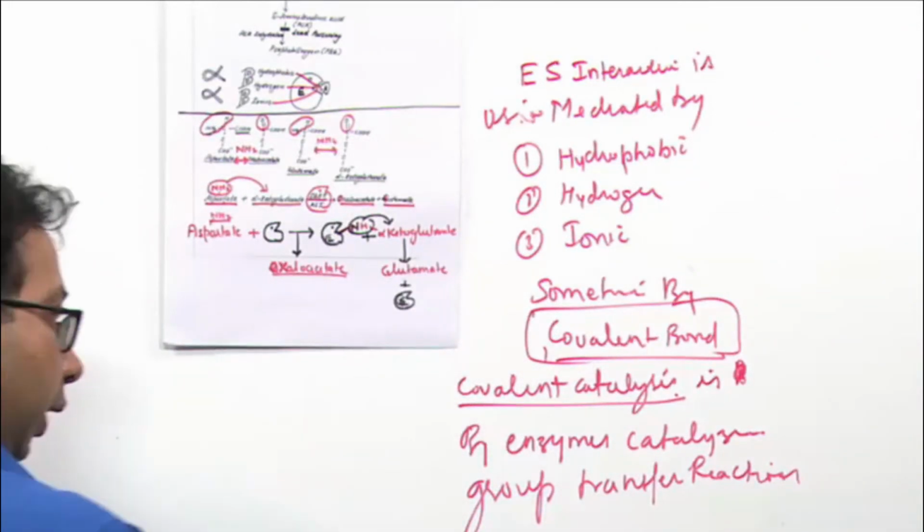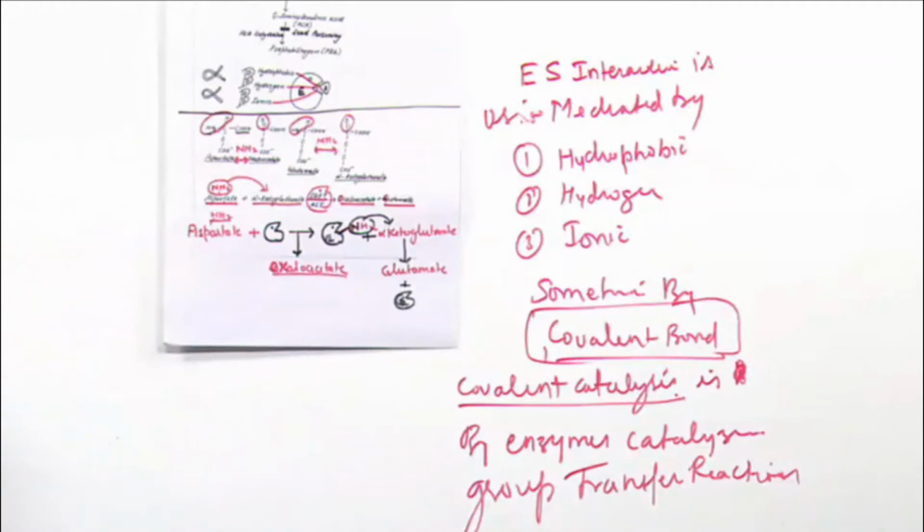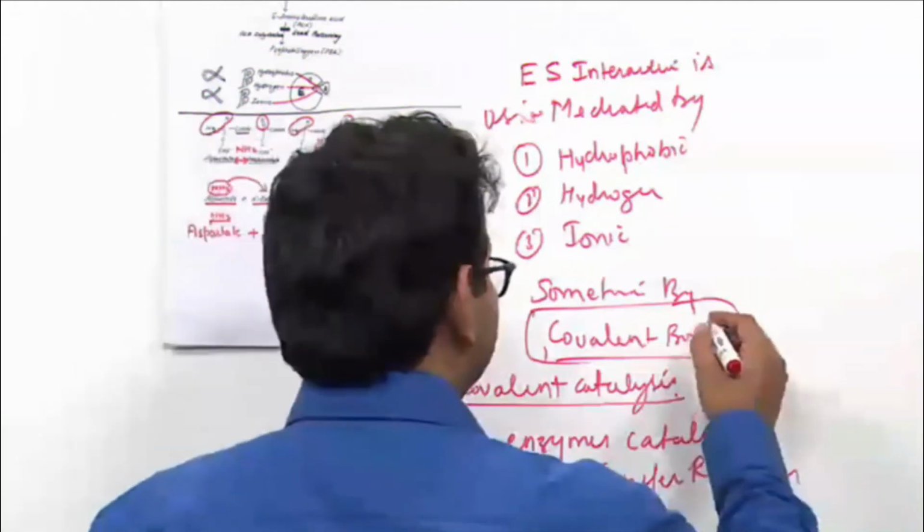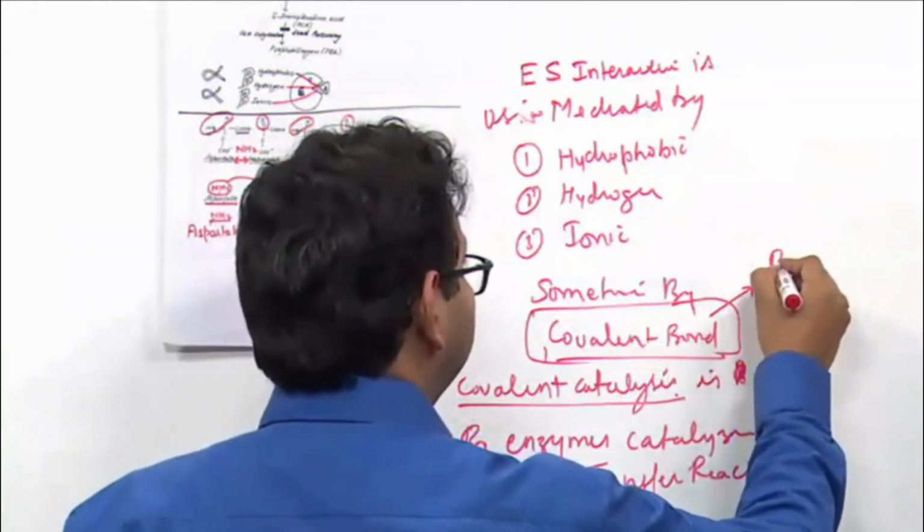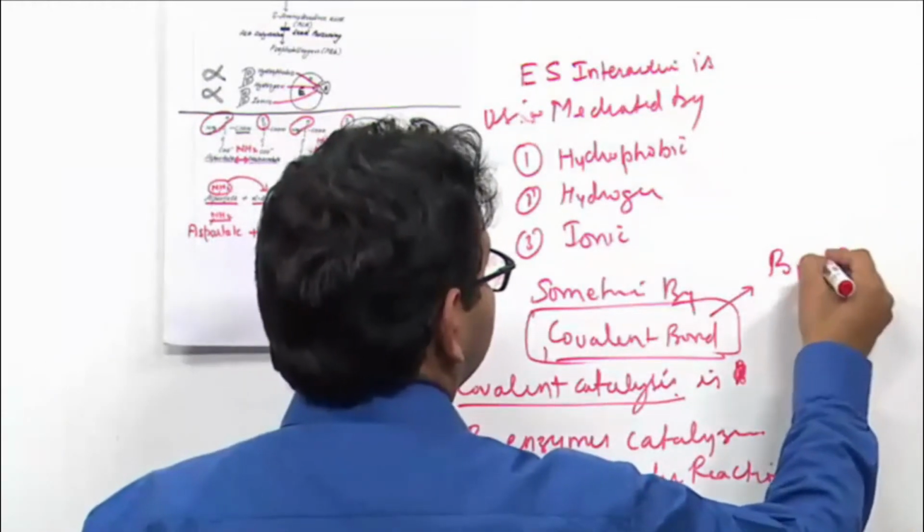Group transfer reaction, just like I told you about transamination, transfer of amino group, means those reactions in which there is transfer of a group are catalyzed by covalent catalysis. Okay, and the cofactors for covalent catalysis are usually B1 and B6.